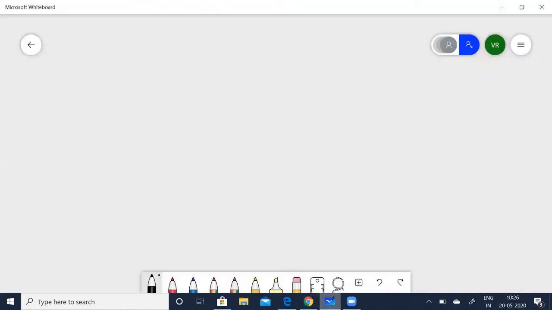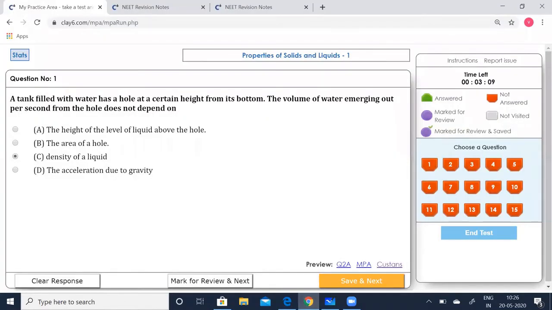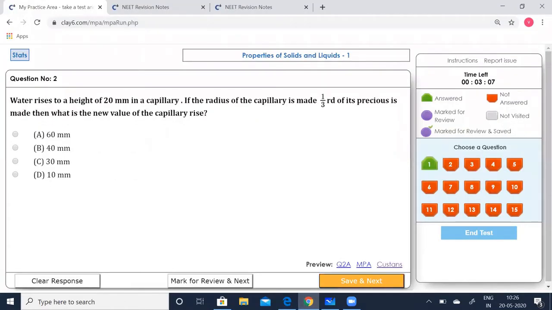Now, the volume of water coming out of the hole is given by V is equal to A root of 2GH, where A is the area of cross section, G is the acceleration due to gravity, and H is the height of the water column. From this formula, you can see that it does not depend on the density of the liquid. So let's see which option is correct. So, does not depend on the density of the liquid. Save that, go to the next.